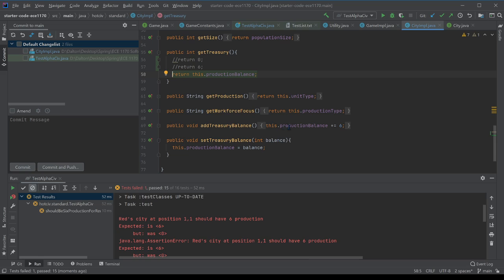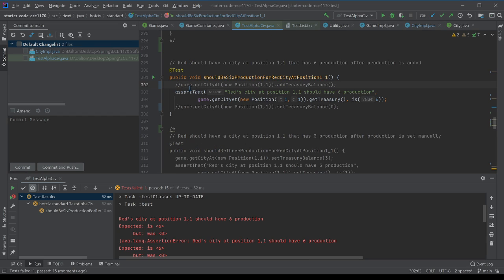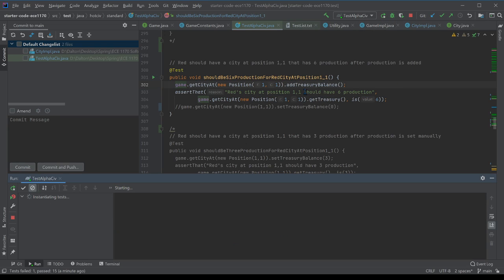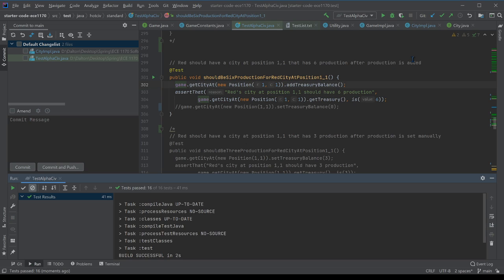Because we're fixated on only adding 6 production after every round, we can just run this add treasury balance function once. So I can do that right here and reset it. So now this should add 6, and then instead of expecting 6 and getting 0, it should get 6, and the test should succeed, which it does.